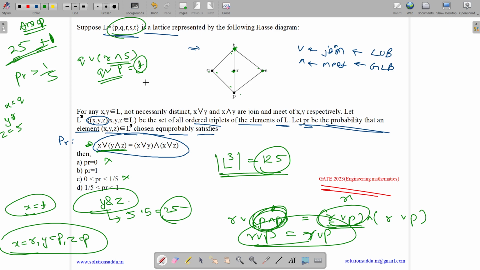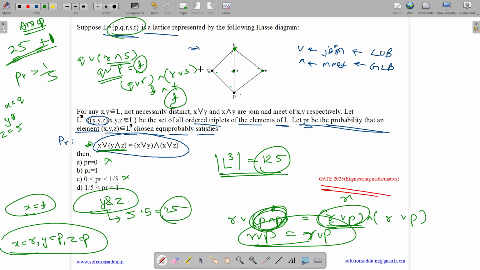RHS will be (x join y) meet (x join z). So what is x join y? It is (Q join R) meet (Q join S). What is the least upper bound of Q and R? It's T. And what is the least upper bound of Q and S? It's T. What is T meet T? It's T.